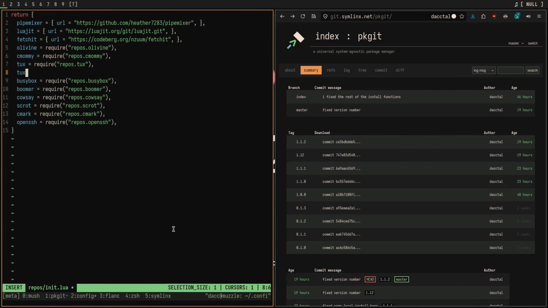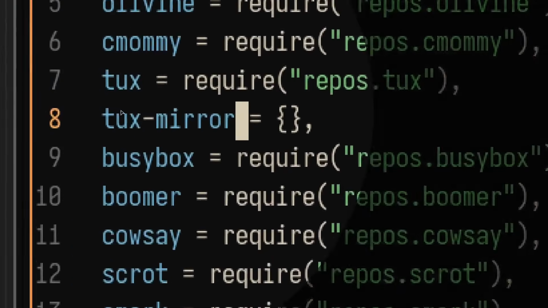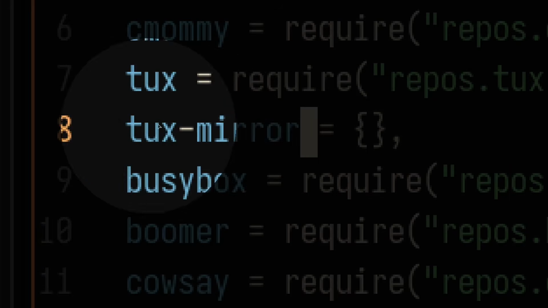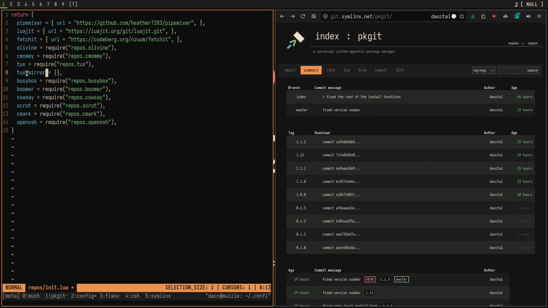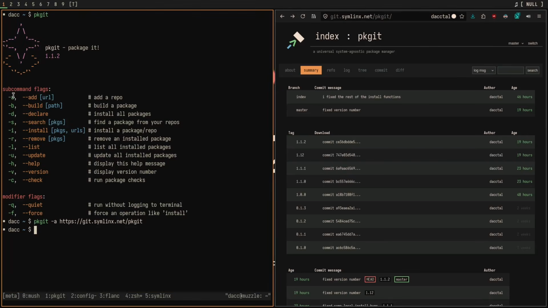So if I did like tux-mirror, right, and then I set this to a table, you're seeing right here, this minus sign is a different color than the tux and mirror. This is because that character is used for subtraction in Lua, and Lua doesn't care if there's a space or where that minus sign is being used. It's always going to be used as notation for a subtraction. So the best way to fix this problem is by wrapping it in brackets and quotes, and thus we have ["tux-mirror"], which doesn't actually exist, but this is exactly how you would make a package with special characters in it. With that said, let's go on to the next command, build.